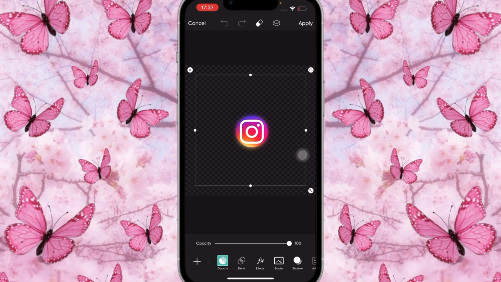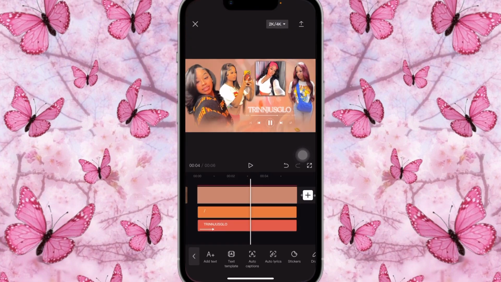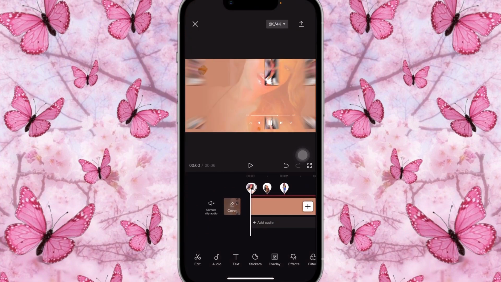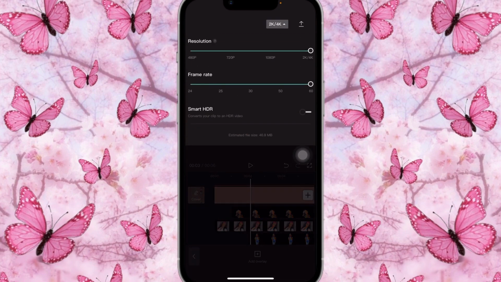So that's what I did. And instead of clicking apply to save it, you're just gonna click on this arrow above. Click on that and it's gonna save. Once that is saved, I'm going to add the two of them now. Let's see how many. Okay, so I already have like 5 pictures. I could only add one more overlay. So what I'm going to do is save this first. So I'm going to save it in the highest quality.